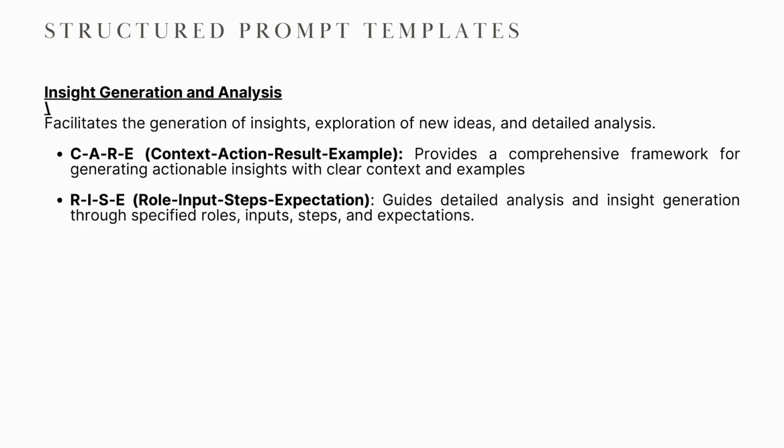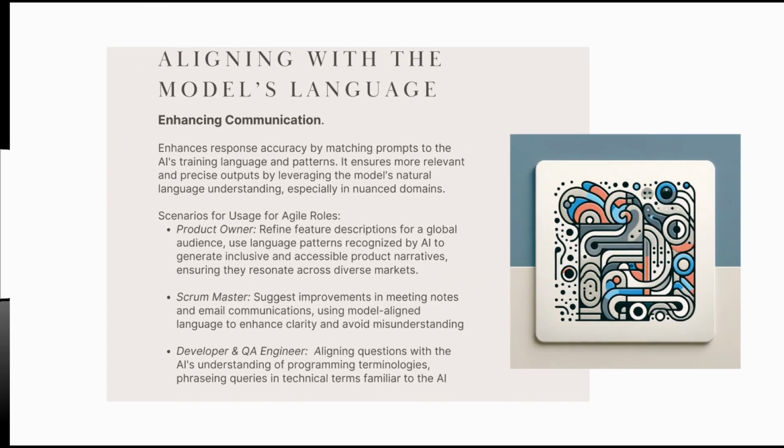For instance, given the context of a recent drop in user engagement (context), what actions could we take (action)? What results might we expect (result)? And can you give an example of a company that did this successfully (example)? These templates aren't rigid rules, they're thinking tools. They help you structure your requests to get richer, more complete, and more actionable responses from the AI.